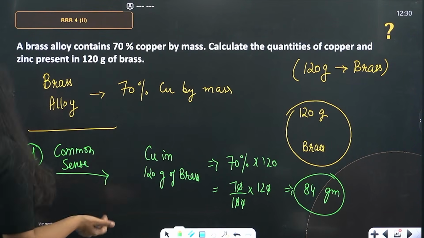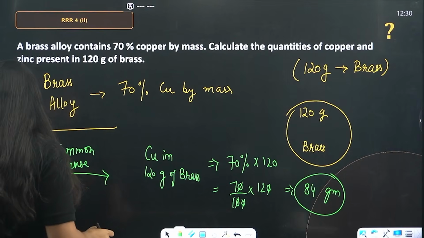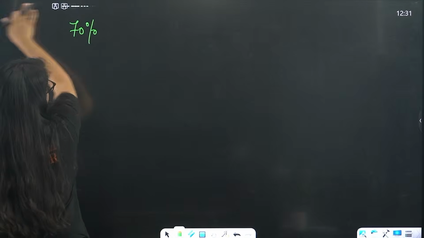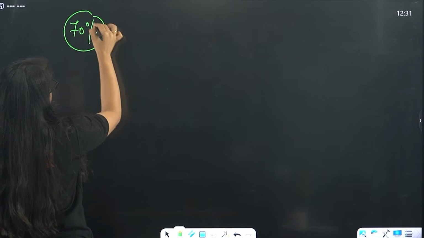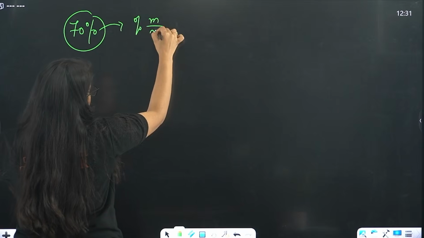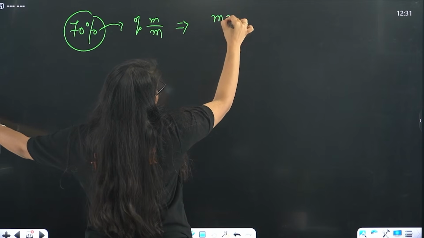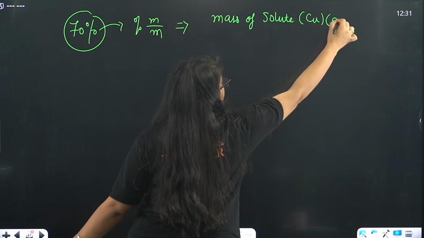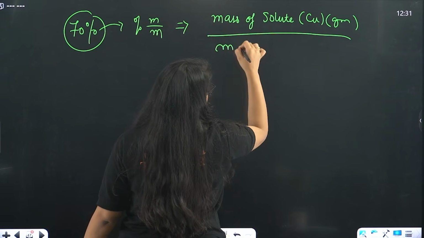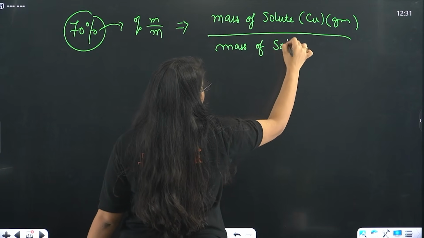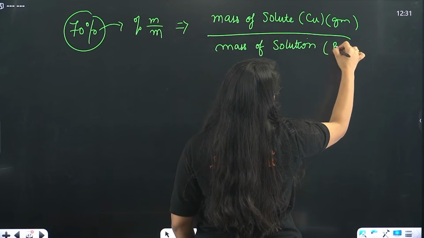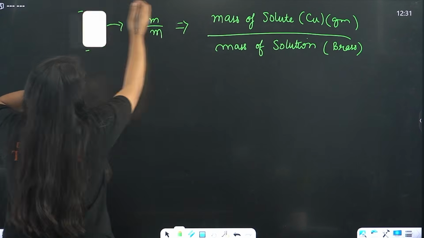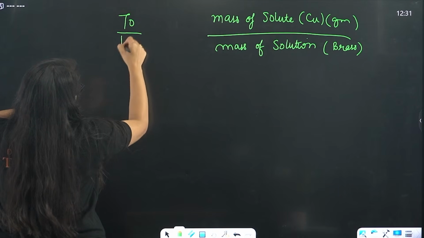Let's try to do it with some chemistry. How will we do it with chemistry? We have 70% copper by mass, so this is percent m by m, right? That means mass of solute, that is your copper in grams, divided by mass of solution, that is your brass, is equal to 70 divided by 100.